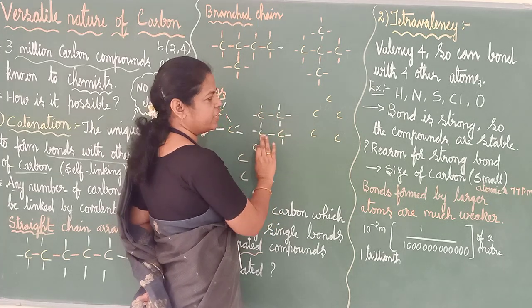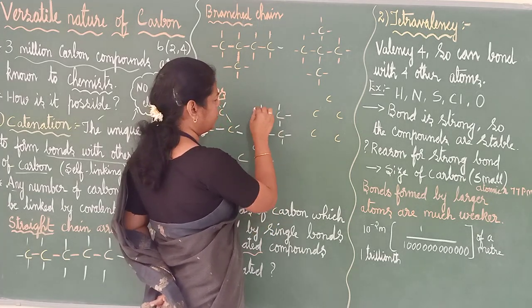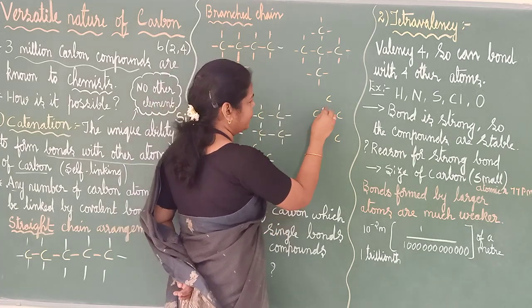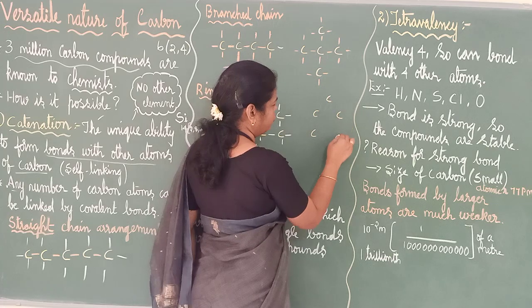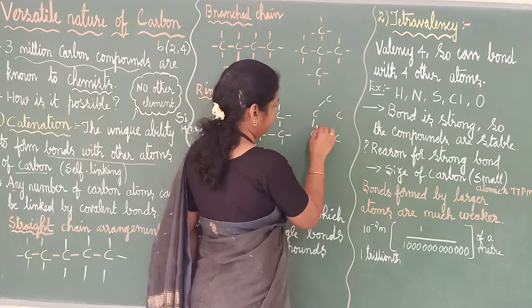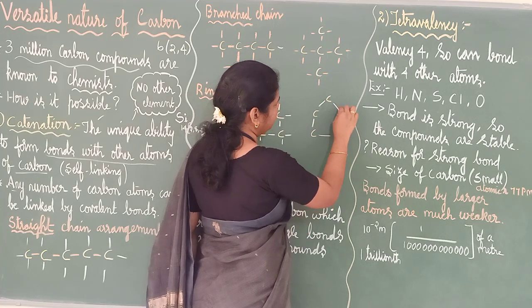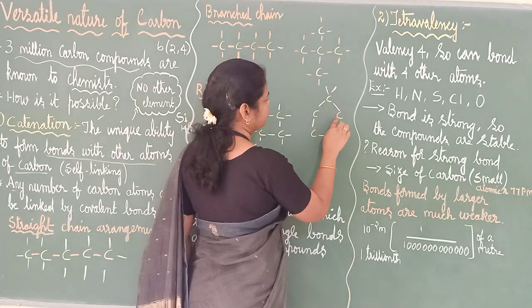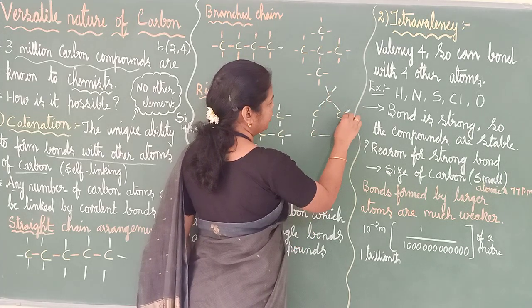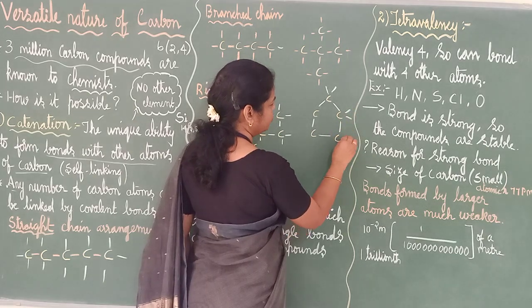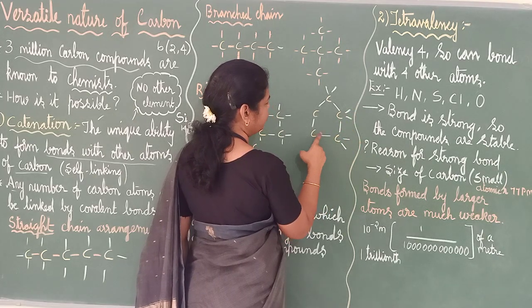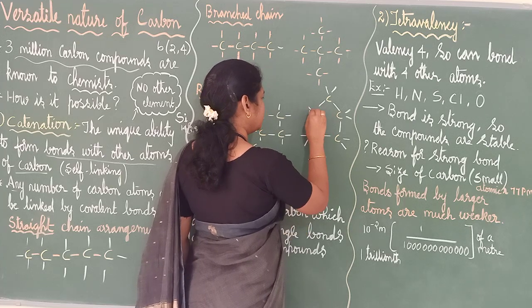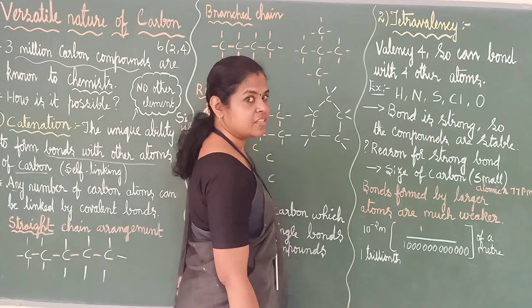So it can join like this. Here also one carbon can come, or some element can come and join. Here say 5: 1, 2, 3, 4, 5. In this also, with the help of which bond? Covalent bond. For this carbon 1, 2, 3, 4, and for this carbon 1, 2, 3, 4. Like this they can join.